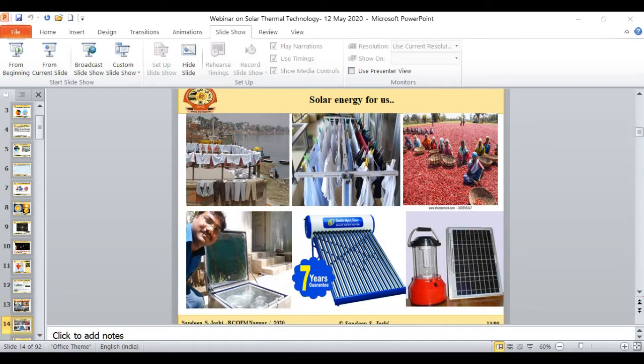Solar energy is being used for solar water heating applications. It is being used for box-type solar cookers, or sometimes for solar lanterns. And nowadays, solar rooftop systems with the help of solar photovoltaic grid-connected plants are widely used. These are the applications of solar energy, but these are not exactly all the applications. Solar energy is something bigger than this.